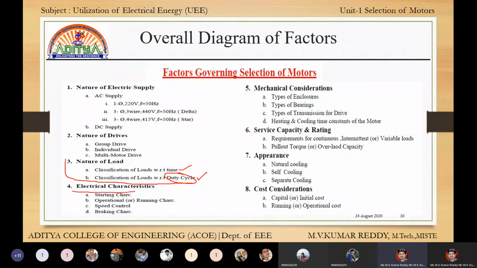Next one is electrical characteristics. In electrical characteristics we study only A, B, and C. There is no need of studying braking characteristics. These braking characteristics are not in the syllabus. Next one is starting characteristics, and operational or running characteristics. These are studied as one topic, and speed control as a second topic.